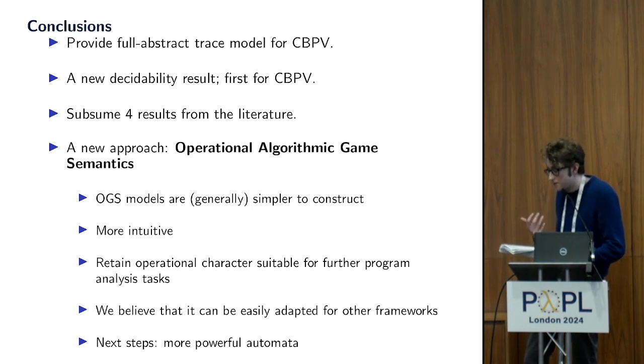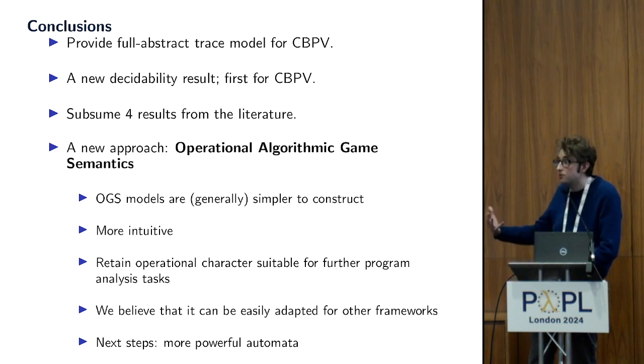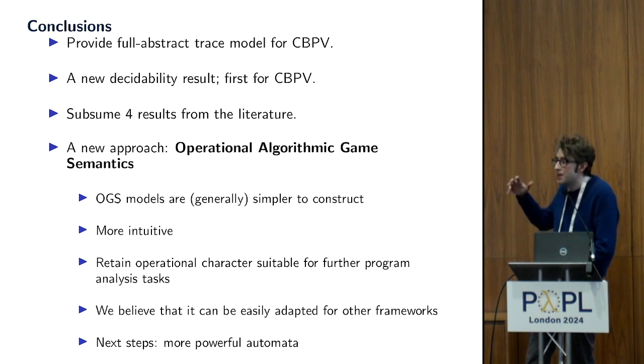We believe that the approach should extend to other frameworks. We've also done some exploration on using more powerful automata, in particular data automata, where the notion of name is more natively representable as data values and avoids the need for type restrictions, as we had here. So, yeah, thank you.